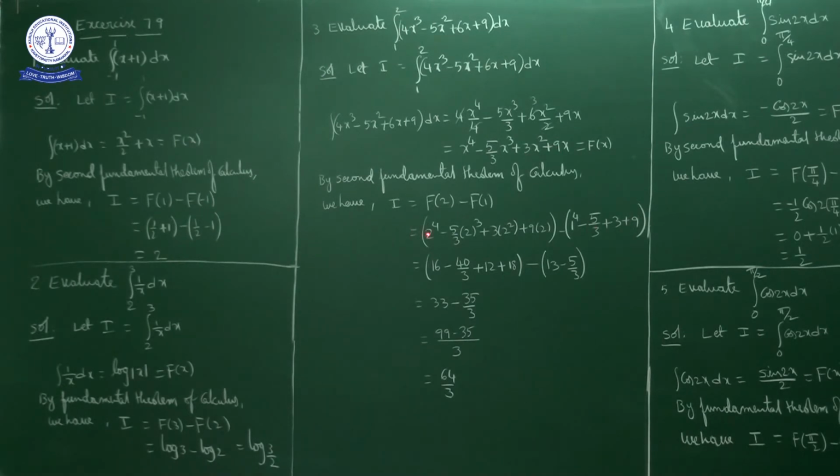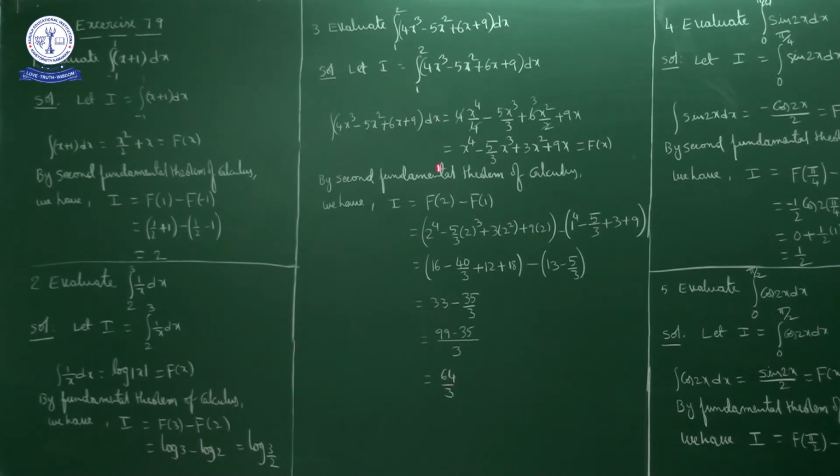Now if we simplify, 2 power 4 is 16, minus 2 cube is 8, 8 times 5 is 40, so minus 40 by 3, plus 2 square is 4, 4 times 3 is 12, plus 9 into 2 is 18, minus 1 plus 9 is 10, plus 3 is 13, minus 5 by 3. If we simplify, 16 plus 12 plus 18 is 46, minus 13 is 33. Then minus 40 by 3 minus of minus plus 5 by 3 gives a total of minus 35 by 3. Taking LCM, which is 3, 99 minus 35 is 64. Okay, 64 by 3 is the answer.